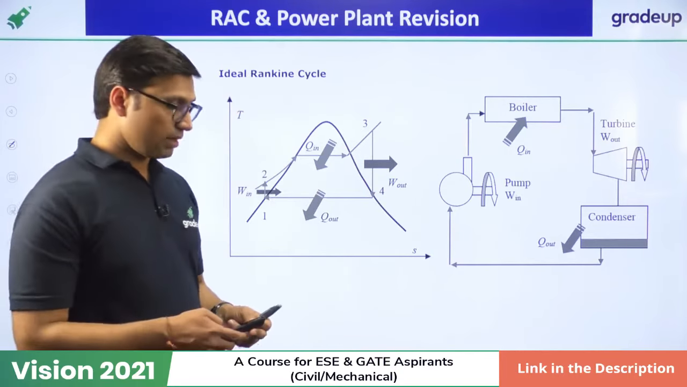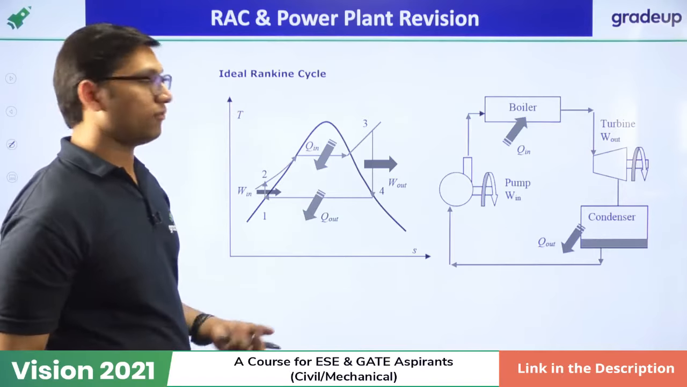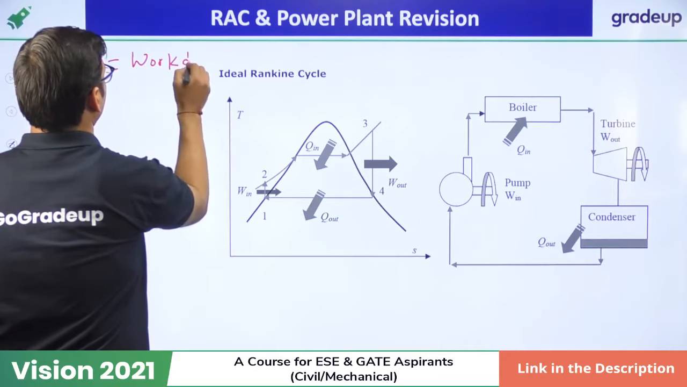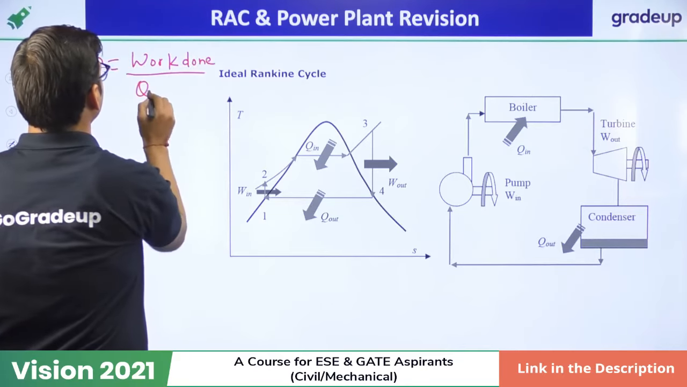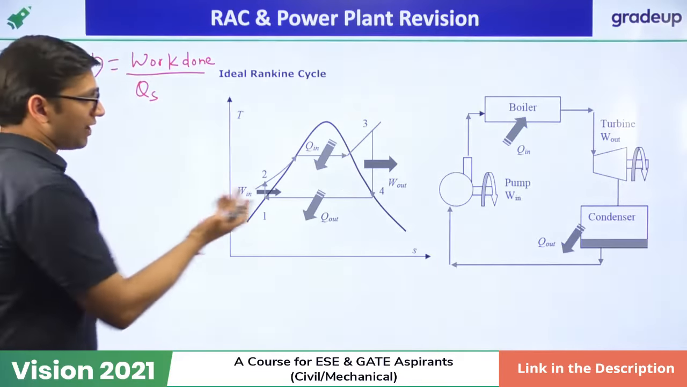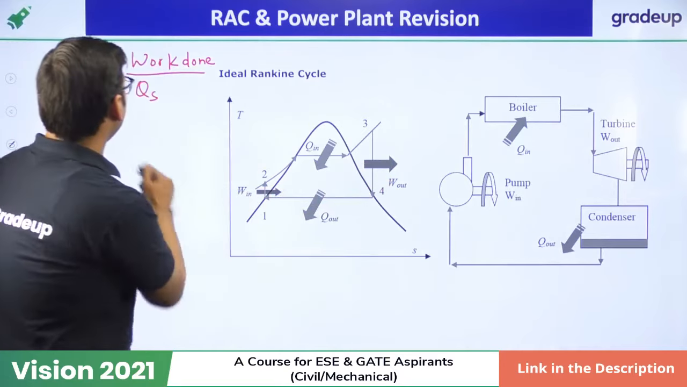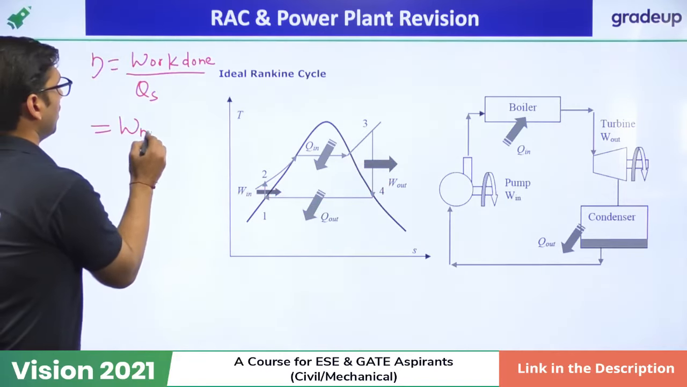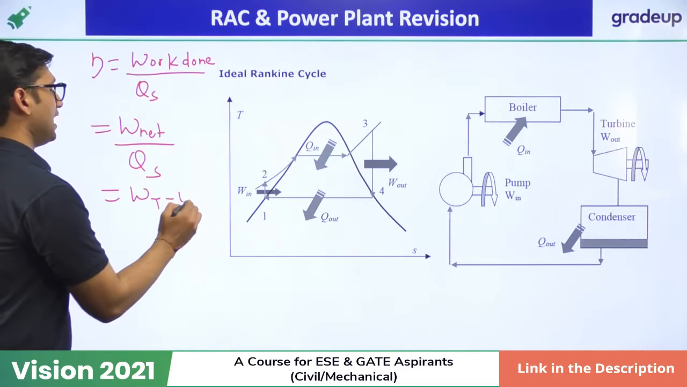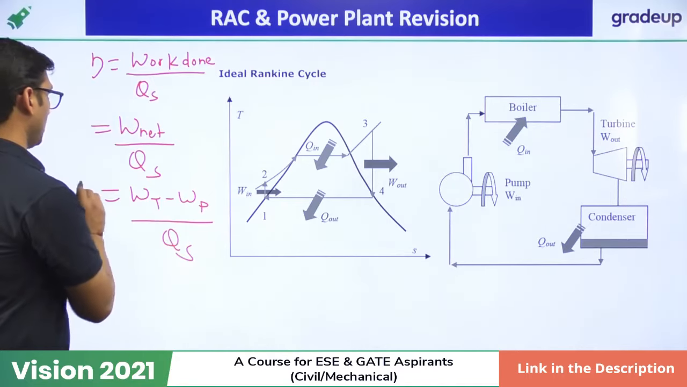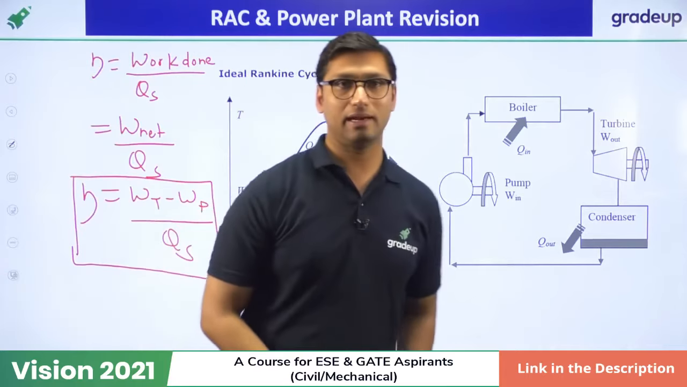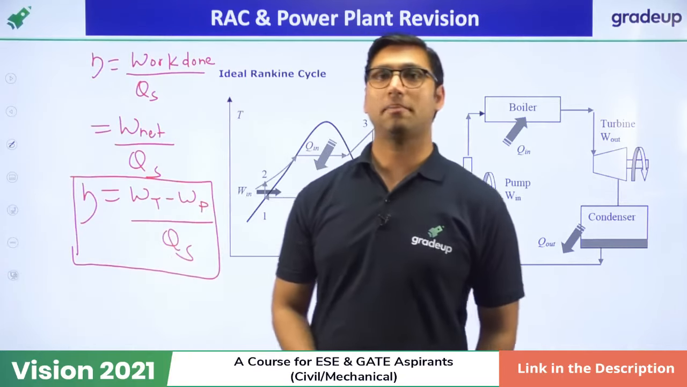Now if you have to find the efficiency of this Rankine cycle, what is efficiency? Efficiency is equal to work done over heat supplied. Work done over heat supplied is the formula for efficiency. In terms of work done, it will be net work over heat supplied. What is the net work? It is equal to turbine work minus pump work, over heat supplied. So you have to remember this formula of efficiency for the Rankine cycle. It is equal to net work, that is turbine work minus compression work.